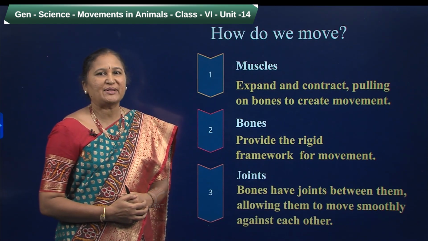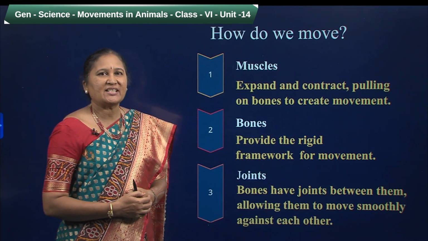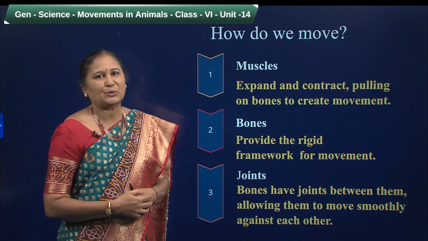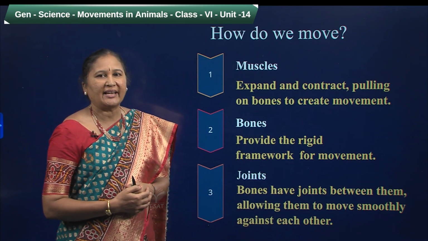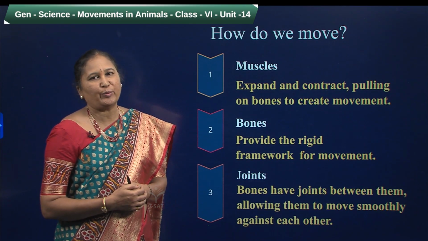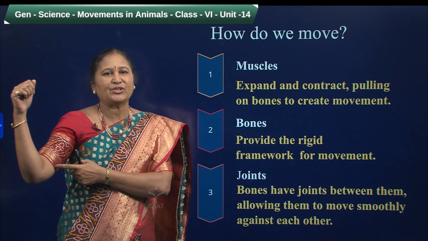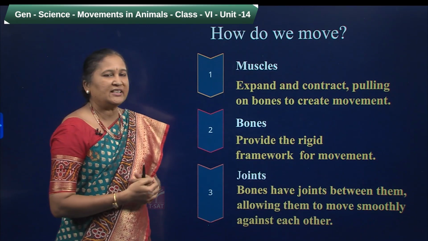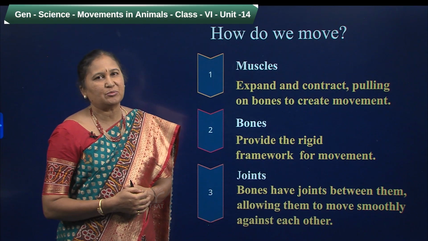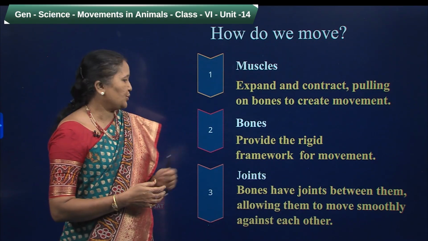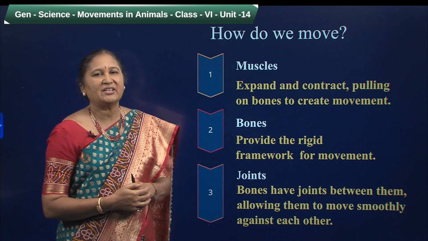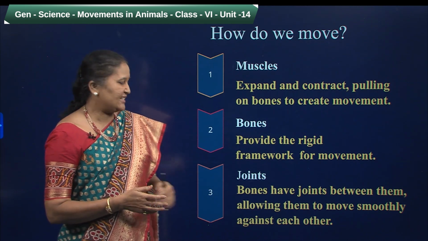How do we move from one place to another? Muscles, bones and joints in our body help us to move and help us to move our body parts also. Muscles always work in pairs. They expand and contract, pulling the bones to create movement. You can see muscles throughout your body. And bones provide support for our body and provide a rigid framework for movement. They give us shape also. And the joints: bones have different joints between them, allowing them to move smoothly against each other.